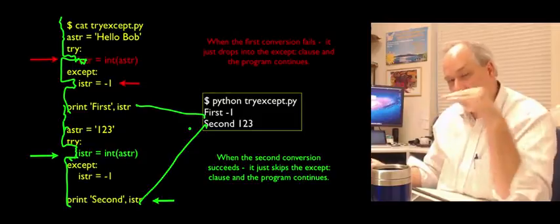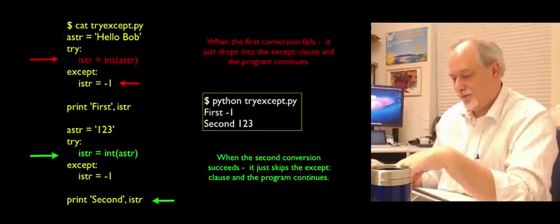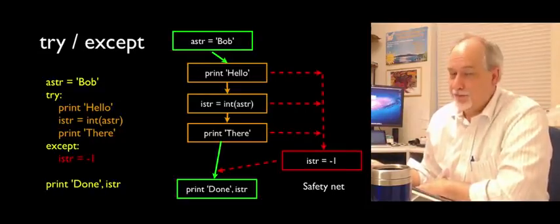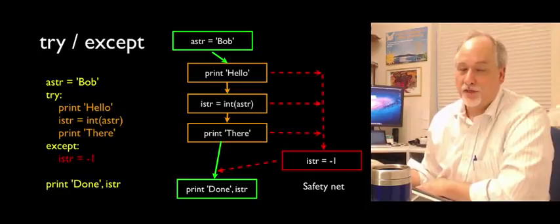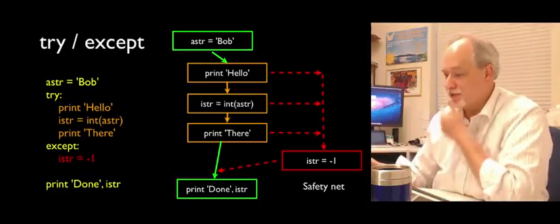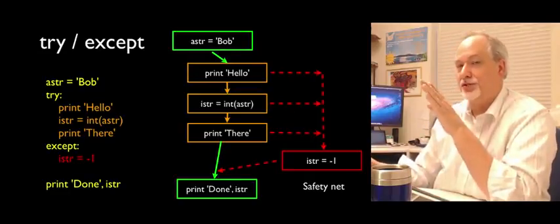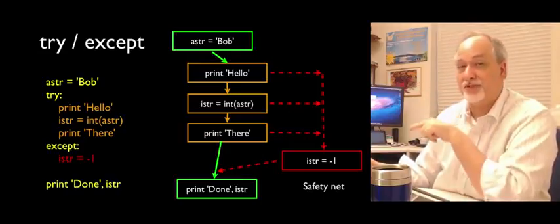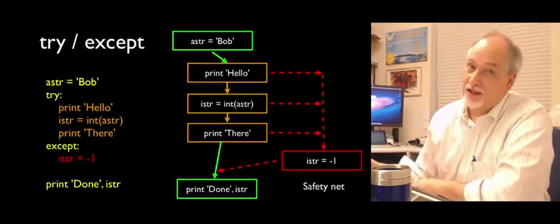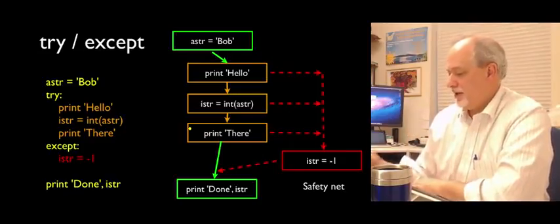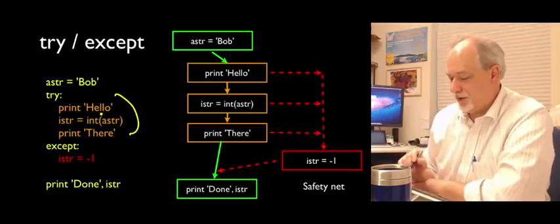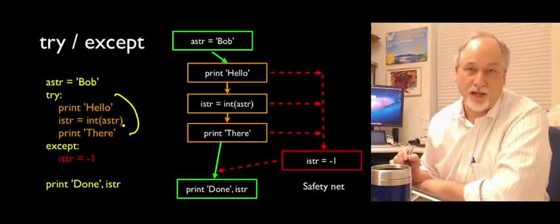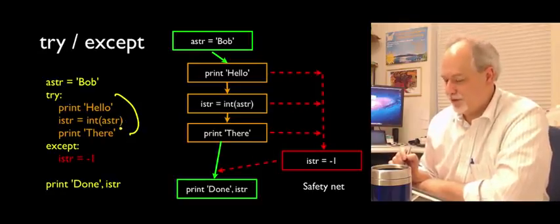And if it fails, run this alternate code. If not, skip the alternate code. So it's kind of a conditional. If you put multiple lines in the block between the try and the except, it runs until one dies. It's not taking insurance out separately on all three statements. It's like, here's a block of stuff, and if anything blows up, stop. And the things that run do run. So this is really kind of bad code because you really don't want the print in here. It's actually a good idea in the try except to have as little in the try block as you possibly can, so you're real clear on what's going to fail.